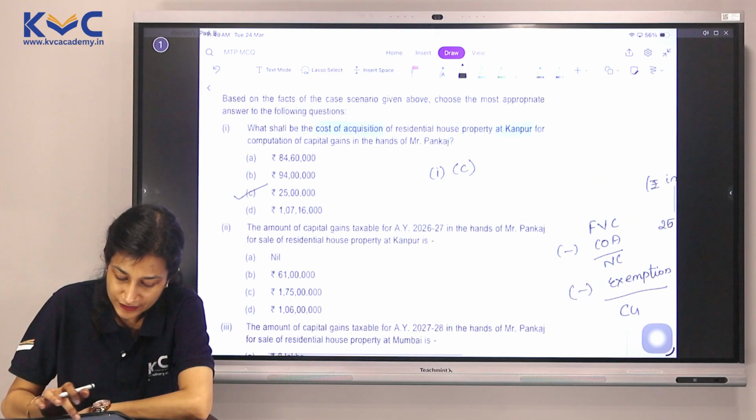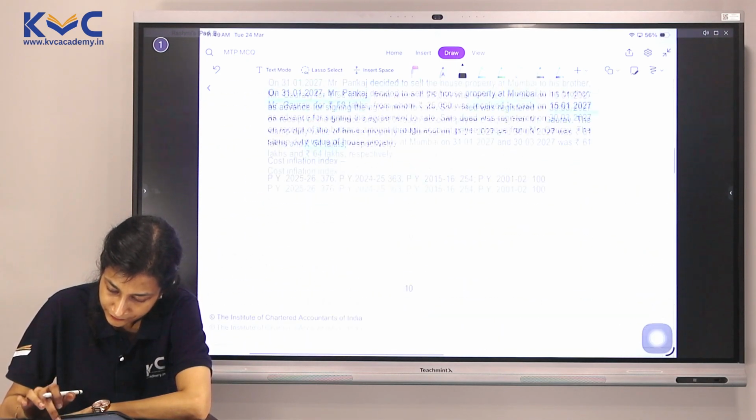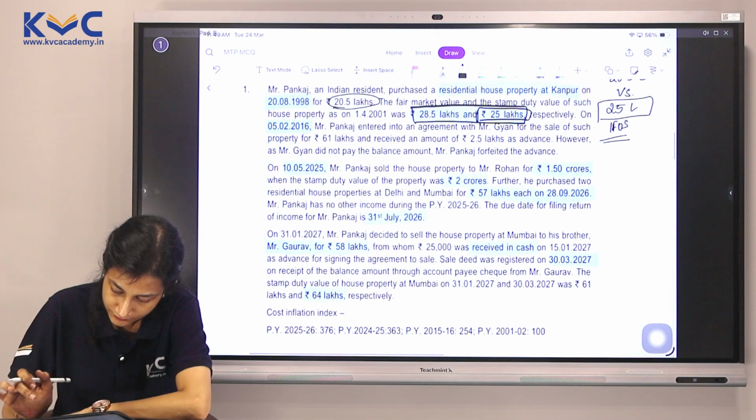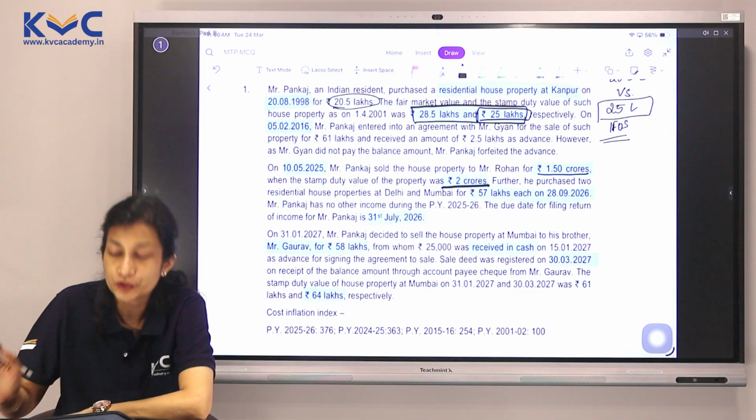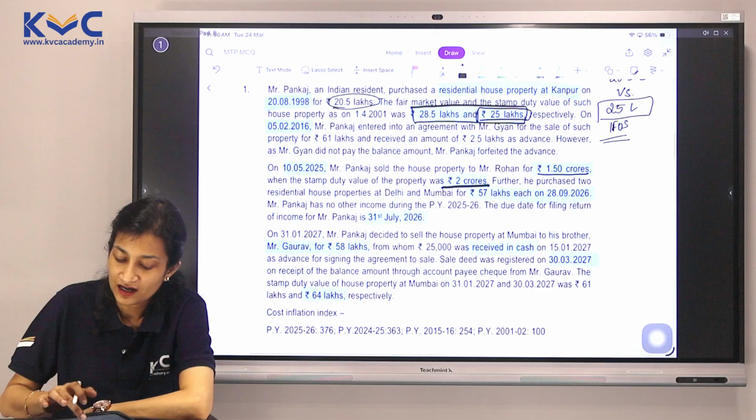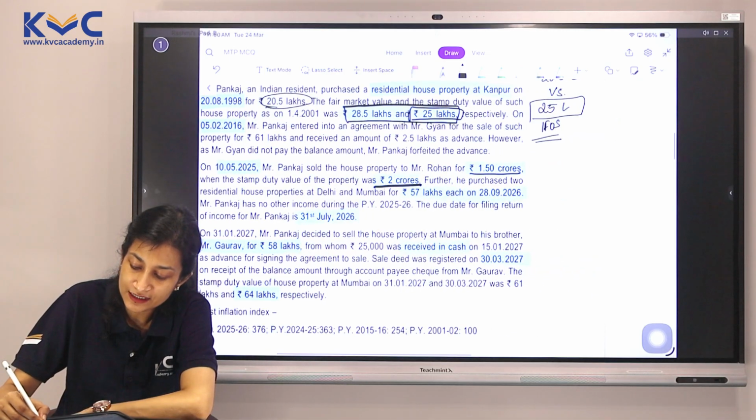Let's take up the full value of consideration now. The property is sold for 1 crore 50 lakhs and the stamp duty value is 2 crores. We have a section 50C which will be applicable here.